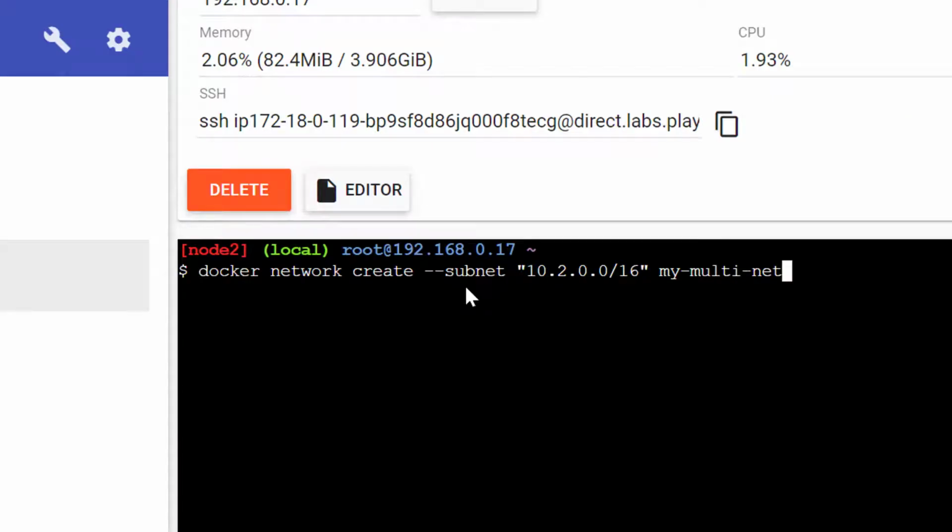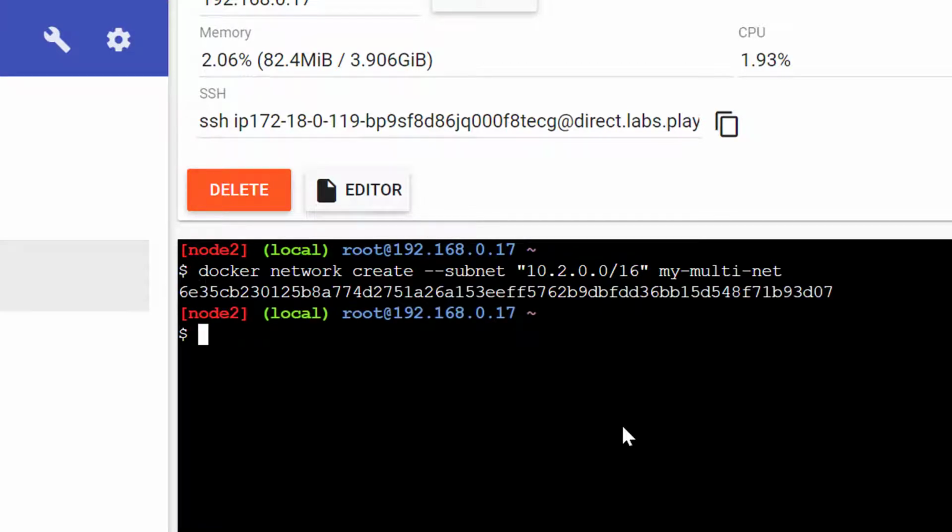So I'm creating a custom network with the subnet 10.2.0.0 with the mask as 16. That means it can have IP addresses ranging over 255 multiplied by 255. It's created. Now let me go ahead and create a couple of containers.